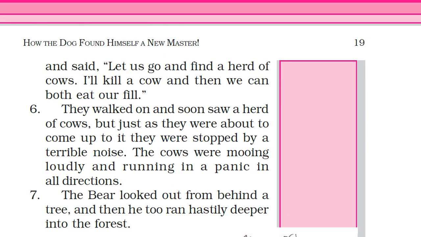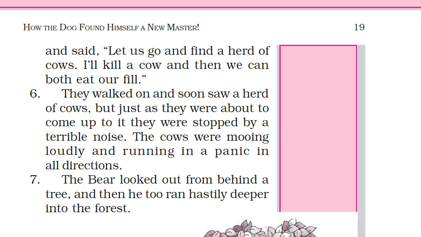Okay, what happens here? They walked and soon saw a herd of cows. Herd means a group of cows, right? Herd means one kind of group of cows. But just as they were about to come up to it, they were stopped by a terrible noise. They were about to go kill one cow, but suddenly some noise came. Okay, they were stopped by a terrible noise. There was some terrible noise.